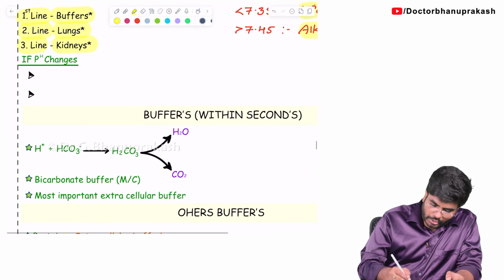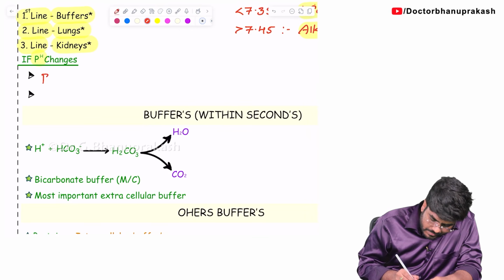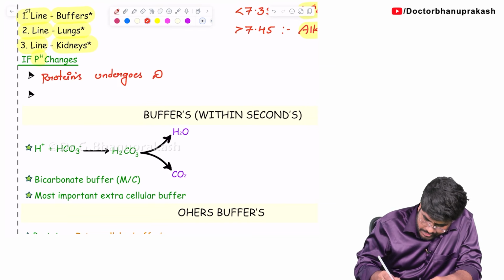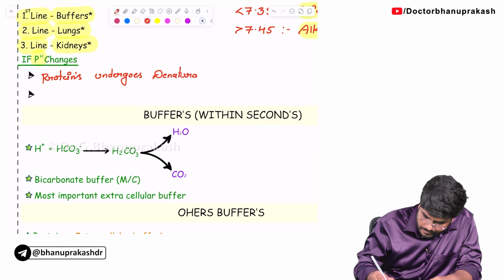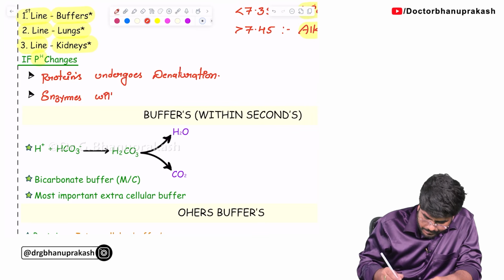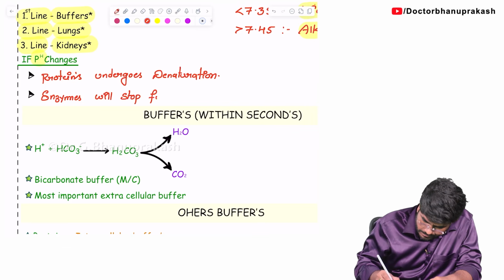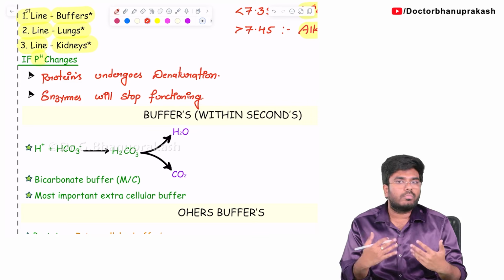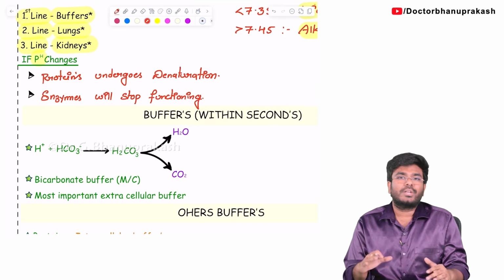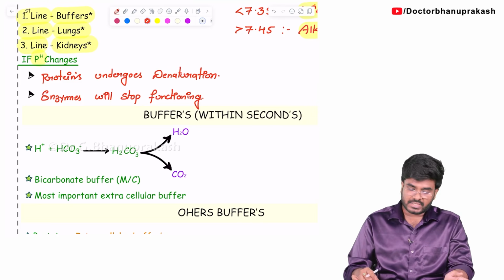Now what if the pH changes? You already know. If pH changes, proteins undergo denaturation. Enzymes, which are nothing but proteins, will stop functioning. Without enzymes, there is no concept of biochemistry: no reactions, no glycogenolysis, no gluconeogenesis, no protein synthesis, no Krebs cycle, no electron transport chain, no ATP production, nothing. So pH is very much important for us.